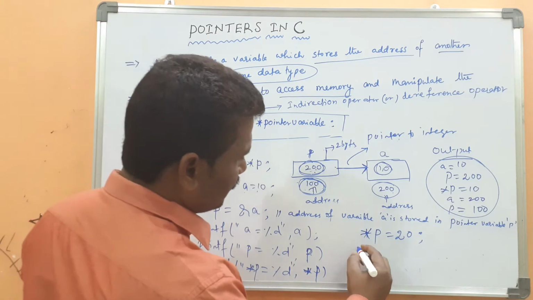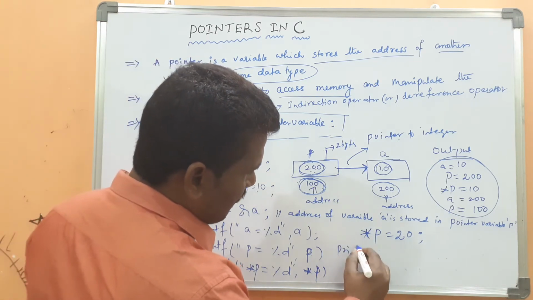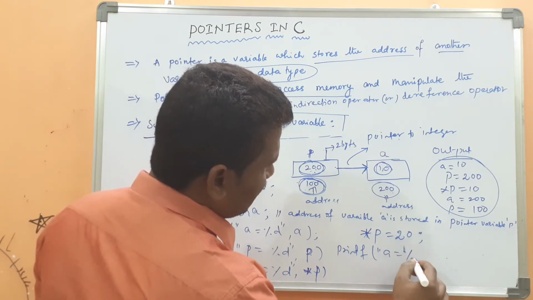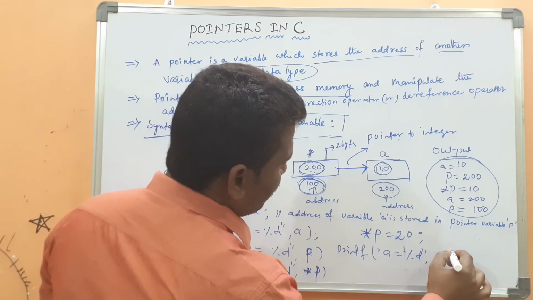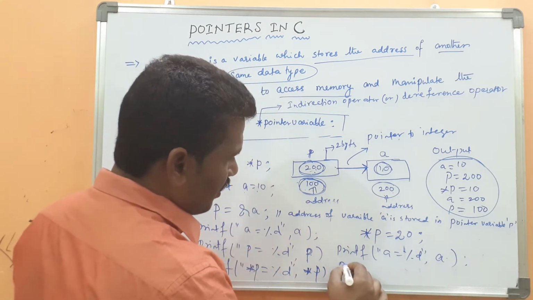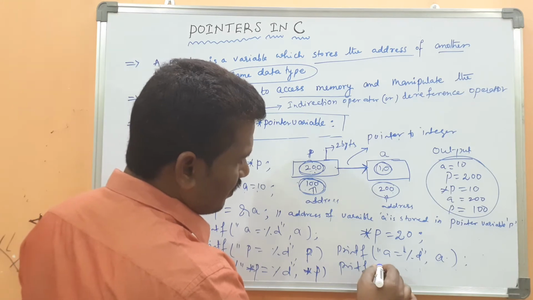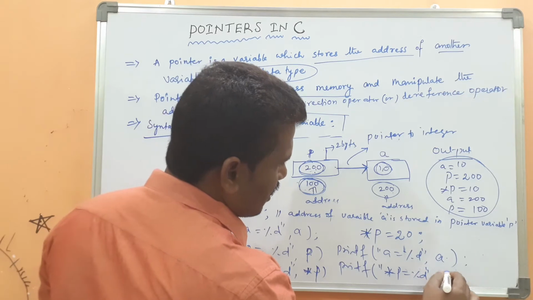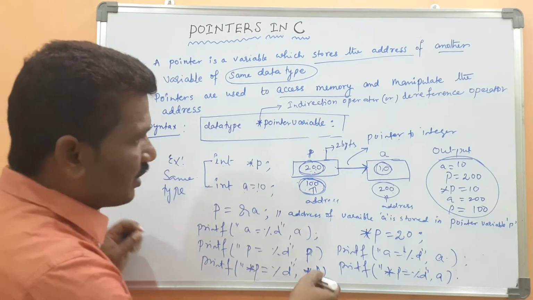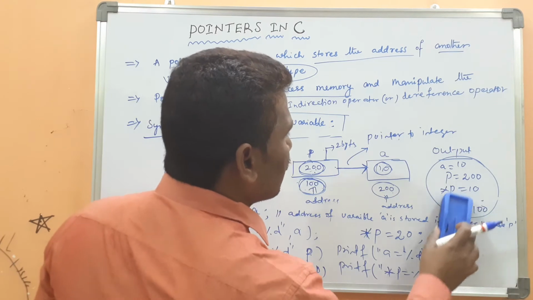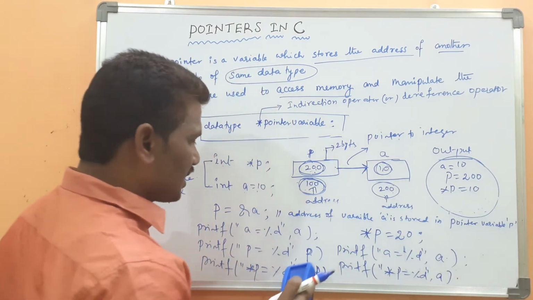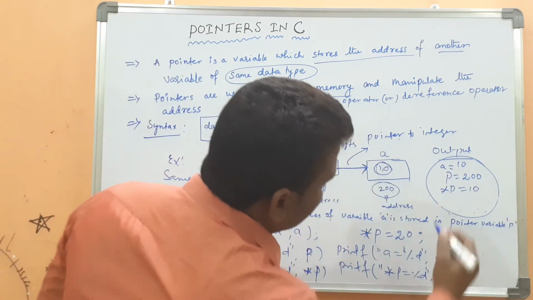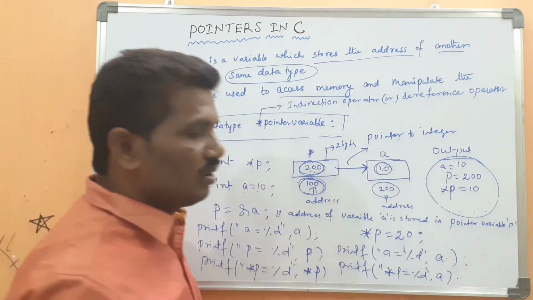Then printf a equal percentage d, then a. printf star p equal to percentage d, then a. Because up to this one you know it. For these three statements: a equal to 10, p equal to address of a, star p equal to 10.